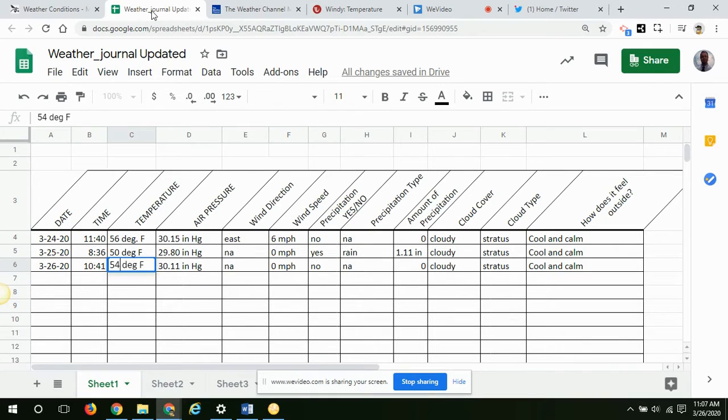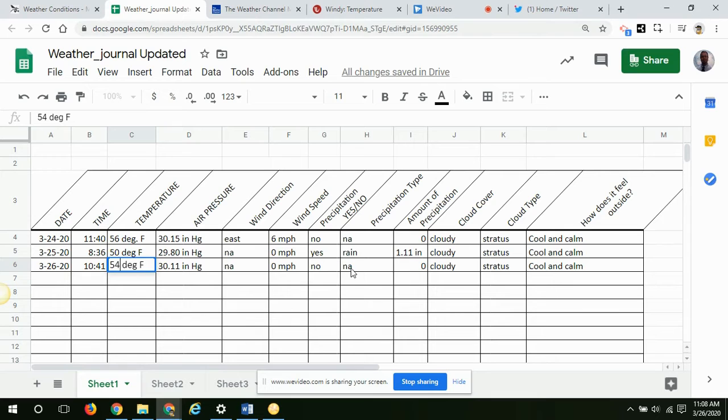So as we look at our weather chart, our journal, we can see that we have increased in our temperature from yesterday. We are a couple hours different in our time here. Our air pressure is drastically different. This is over 30, this is 31 hundredths of an inch different. With air pressure, that's a big deal. So we have a great increase here. We're not having any winds happening. If we had our air pressure rising rapidly, I'll bet you we would see some wind speed happening here.